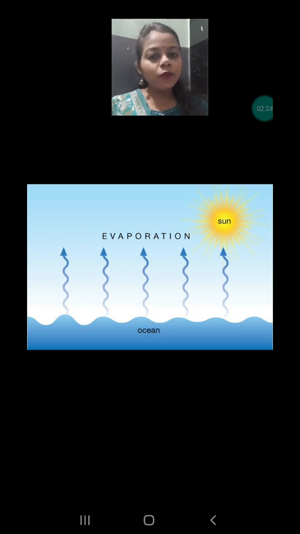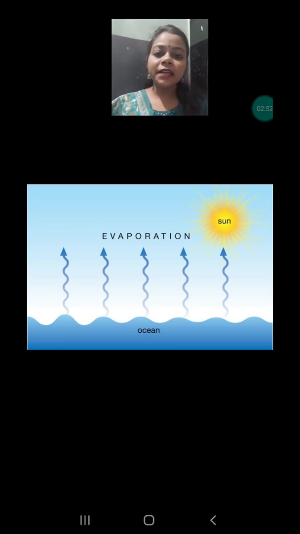So whenever water absorbs heat, generally with the help of the sun, it is continuously converting into water vapor. Some of the water vapor is present in our environment, which is the cause of humidity, and some of the water vapor rises in the sky, as I have discussed in the previous video.